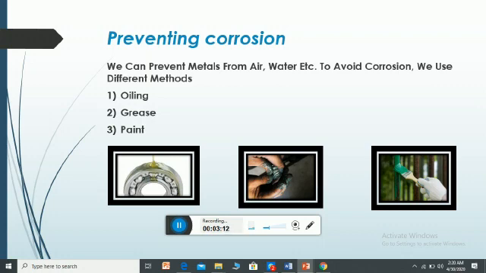We can protect metals from air, water, etc. to avoid corrosion. There are different methods. First one is oiling. We put oil on different materials.